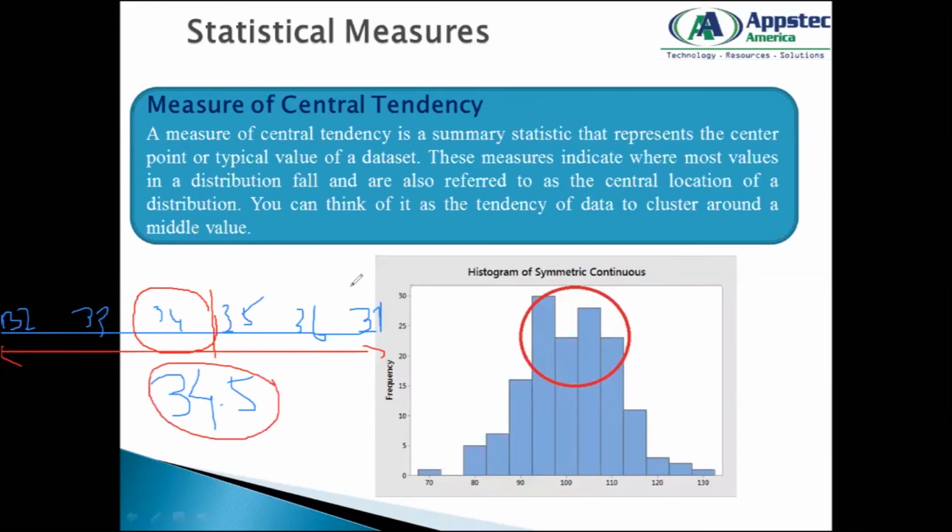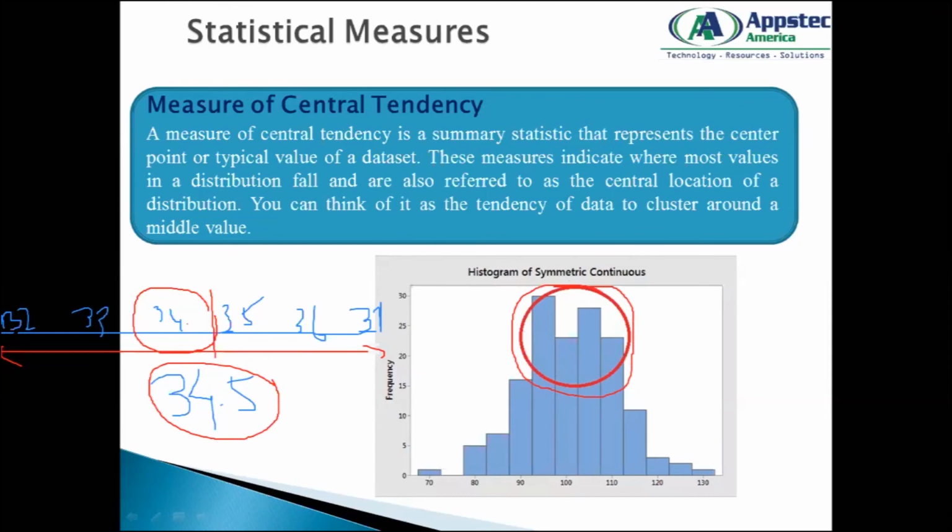That means when I plot it in a graph, I can say that most of the time my average temperature would fall in the range of 34.5. That means if I histogrammatically represent it, so every time you draw any diagram of any values or any measurement, there will always be a central tendency, that the majority of your data would fall into the center of your data.